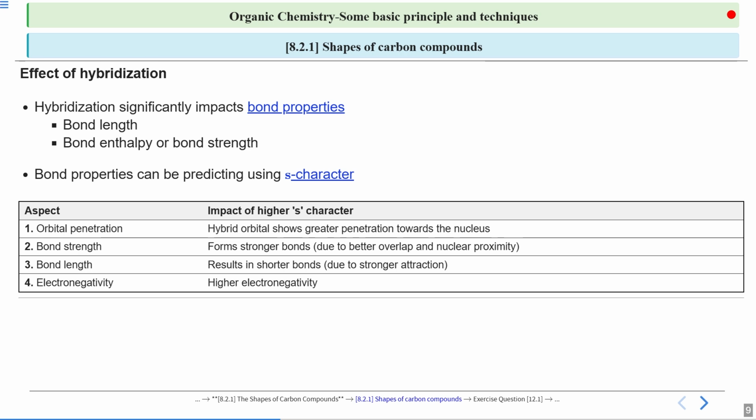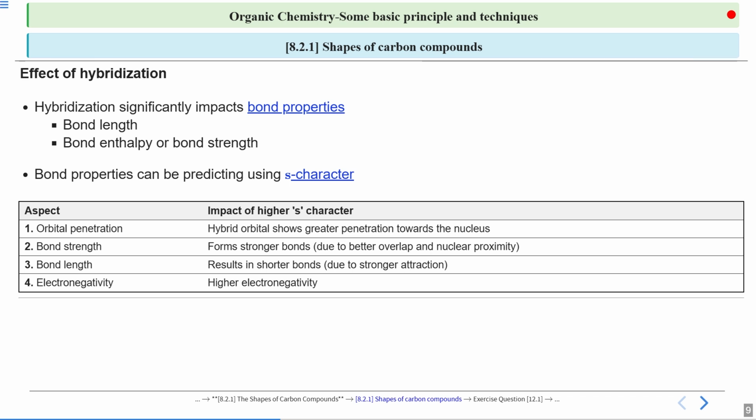Therefore, 33.33 will come from each, resulting in a 66.66 contribution to the overall hybridized orbital. So we can say that the greater the number of p orbitals used to make up the hybridized orbital, the greater is the p character. The same thing can be said for other atomic orbitals.